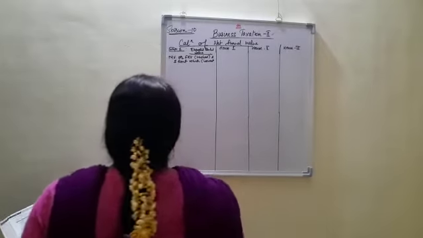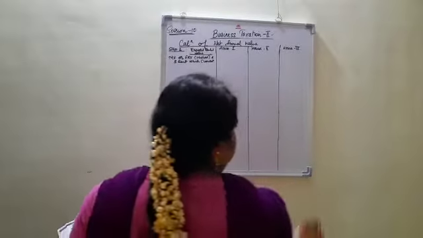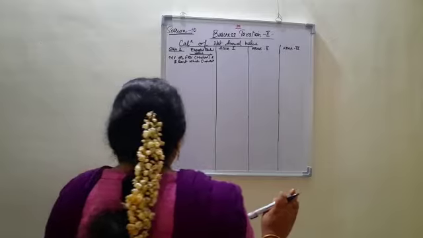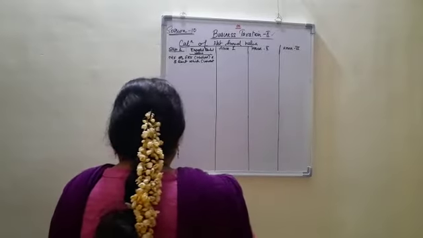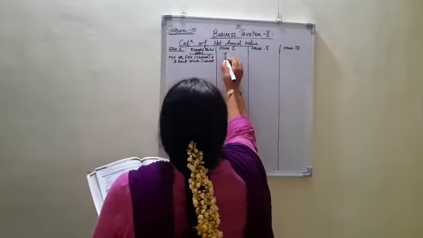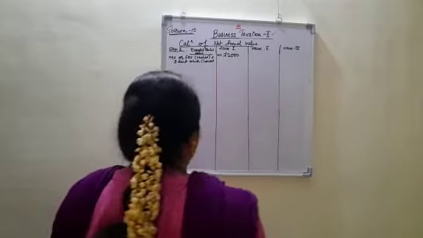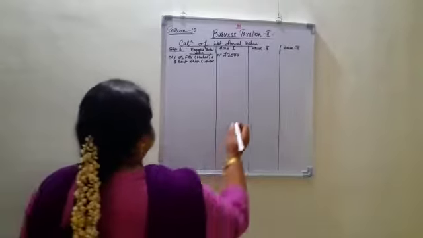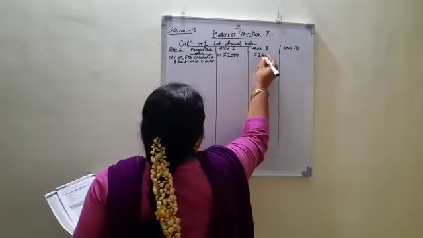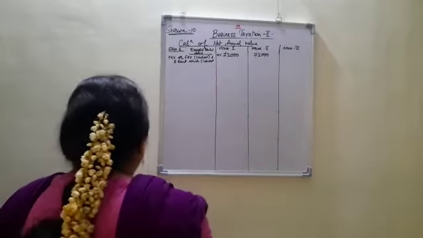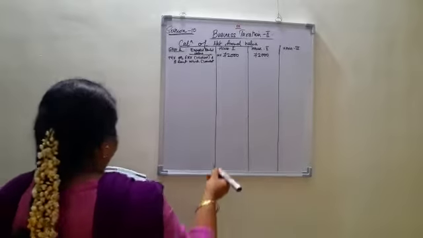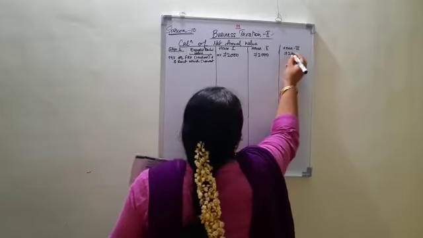So first we will take the municipal value in the case of all the houses. In case of house 1, the municipal value is 72,000. In the case of the second house, it is again 72,000. In the case of the third house, the municipal value is 72,000.